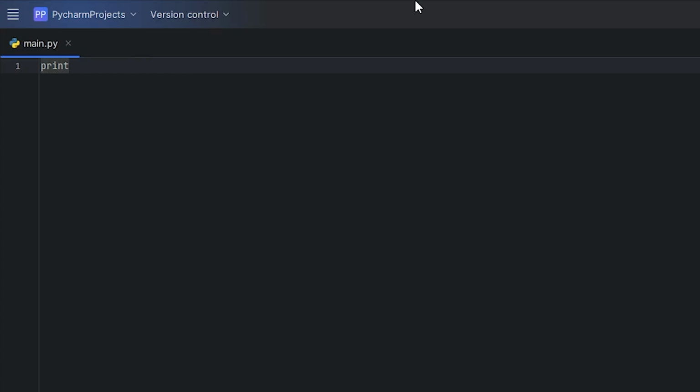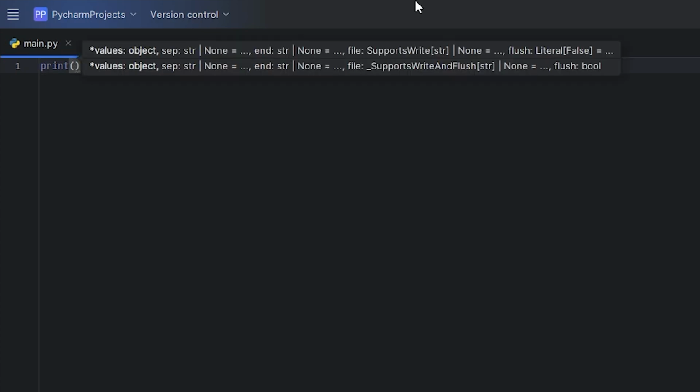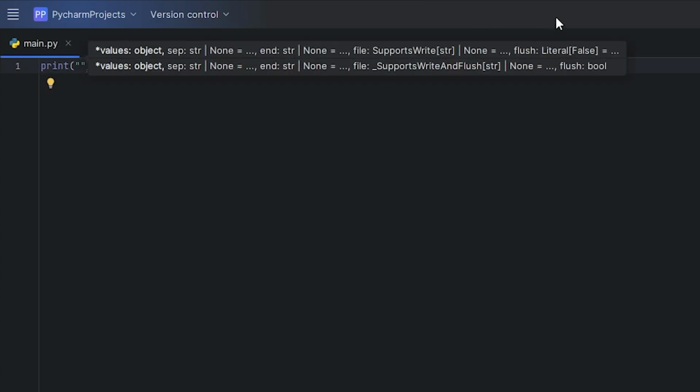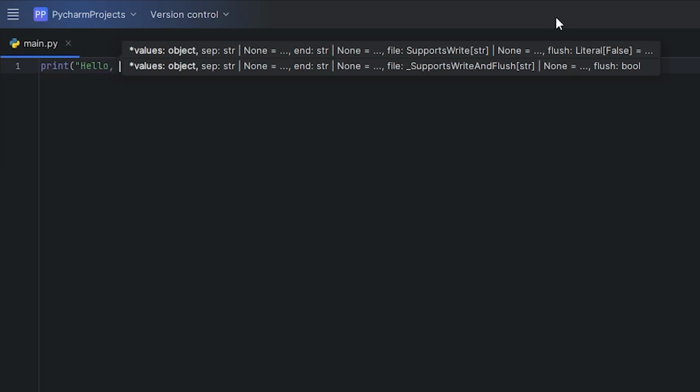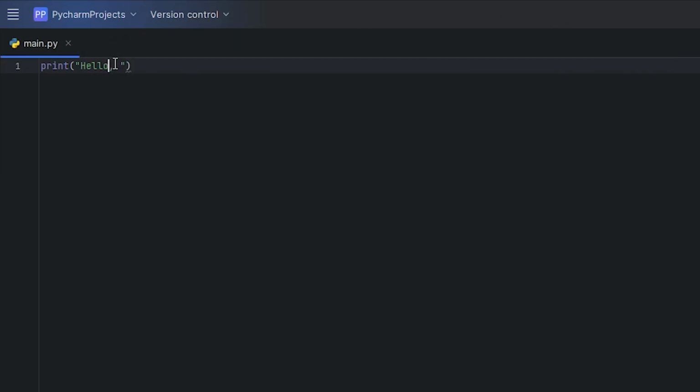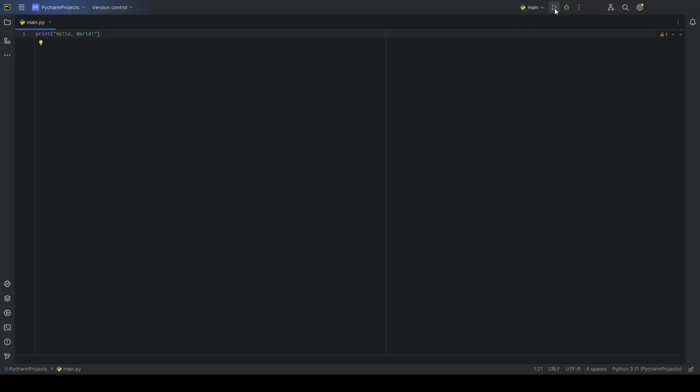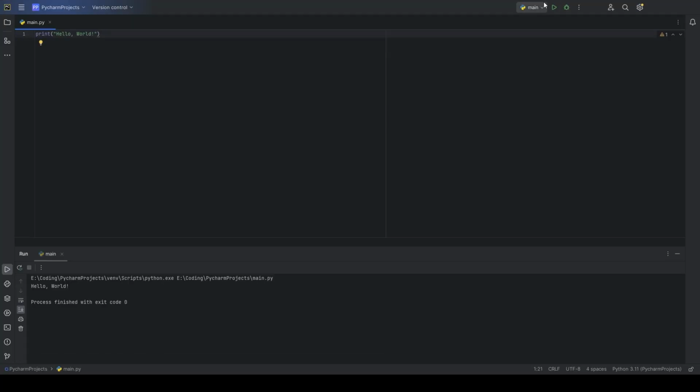First, let's type out print. Then type an open and close parenthesis. Put some quotation marks inside the parenthesis and type Hello World. Now, run the program by clicking this play button. And as you can see, the text has been printed out in the console. Congratulations, we've successfully written our first Python program.